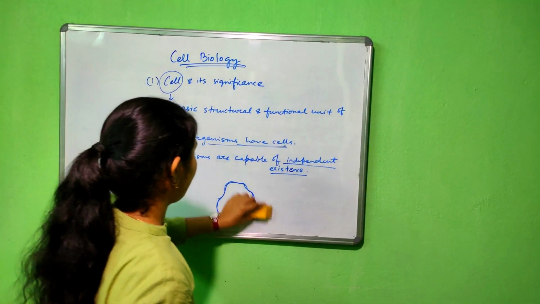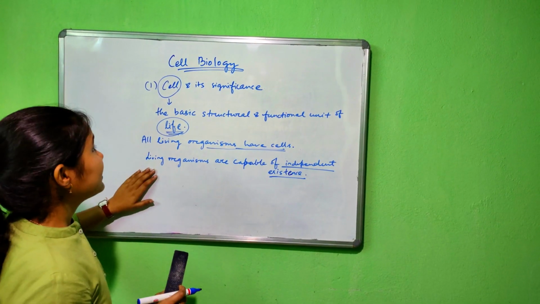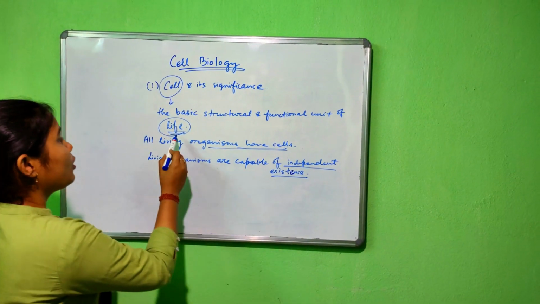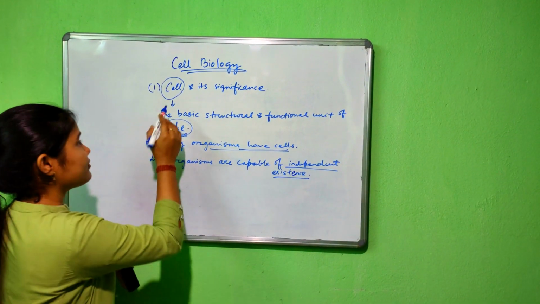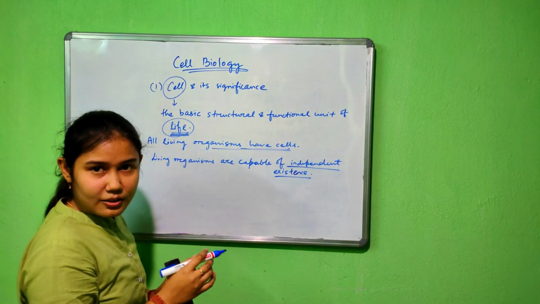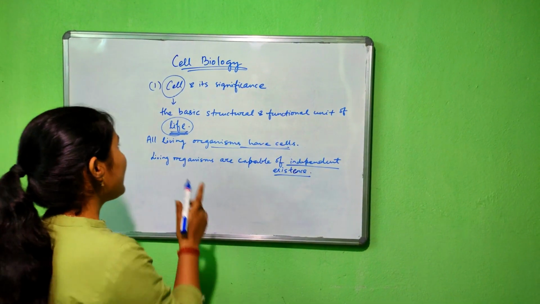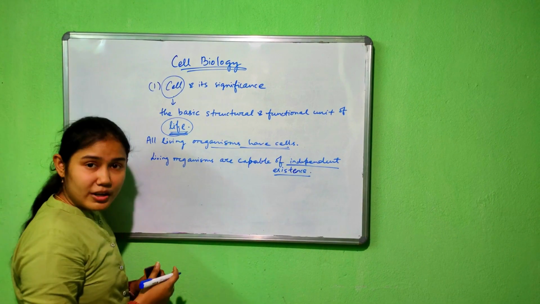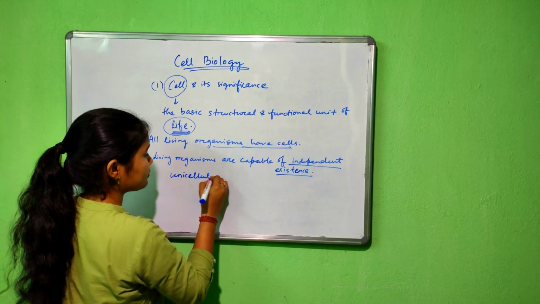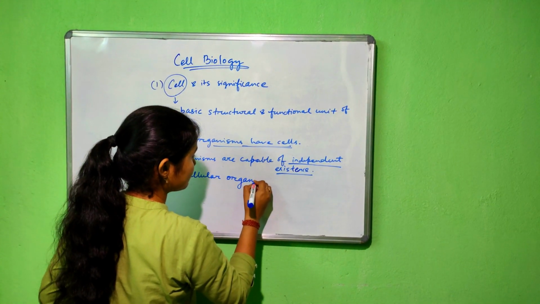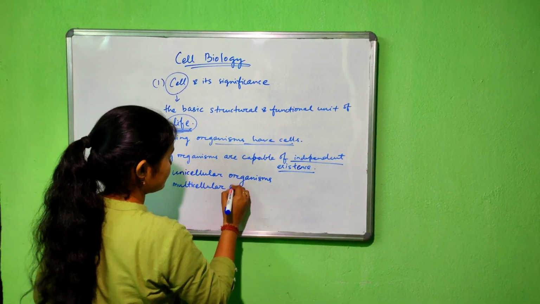Now, considering the significance of cell, the first significance is life. It is the unit of life. It means if an organism has a cell, or if an organism consists of only one cell, it has life. According to the number of cells, organisms are of two types: unicellular organisms and multicellular organisms.